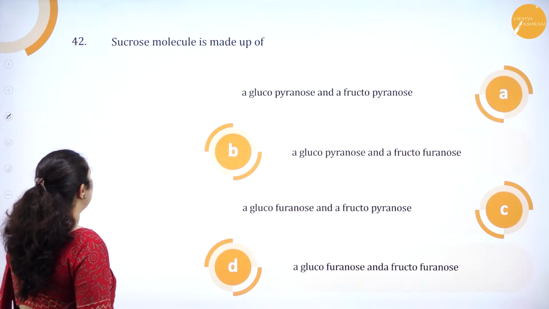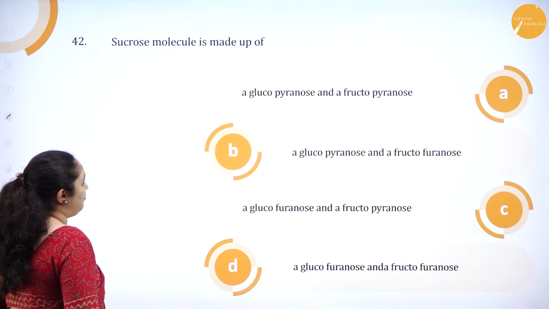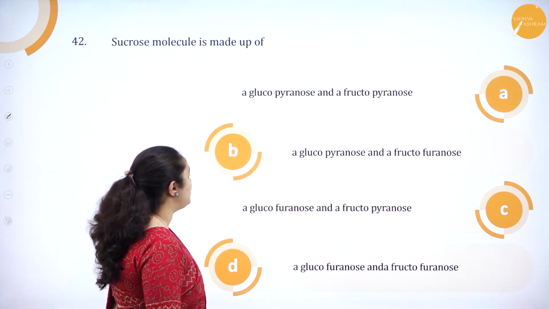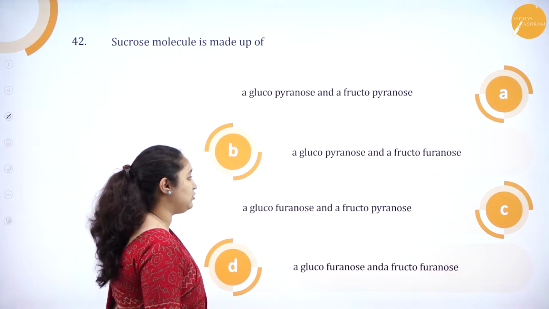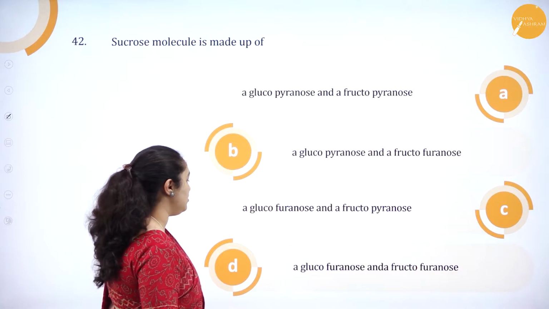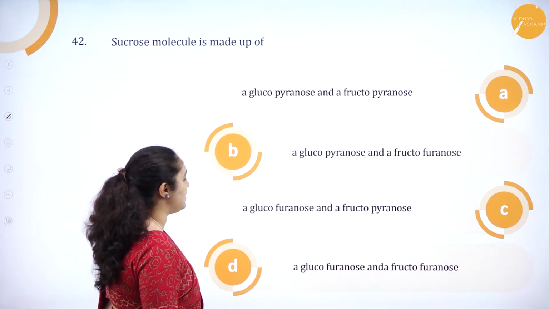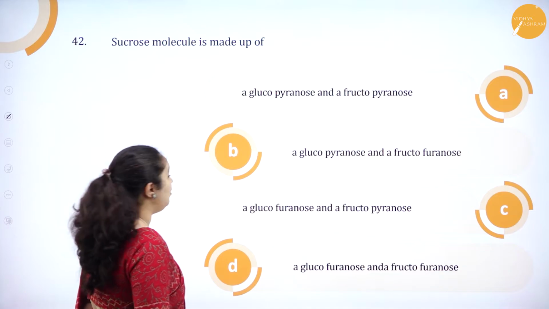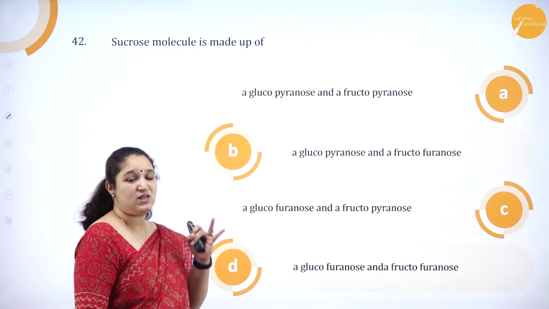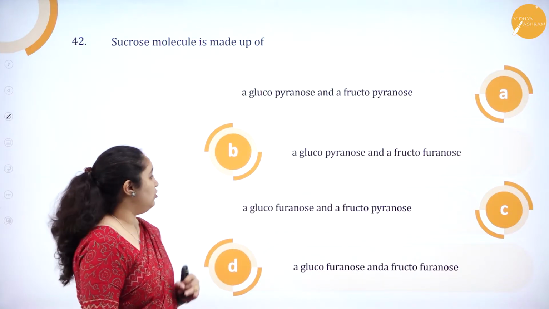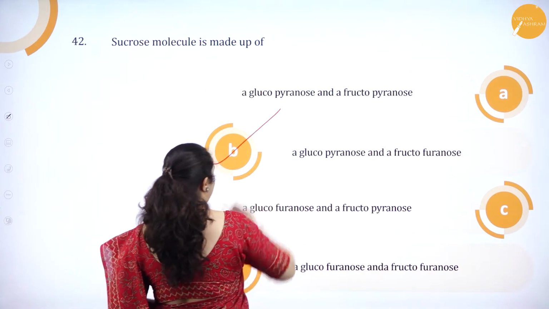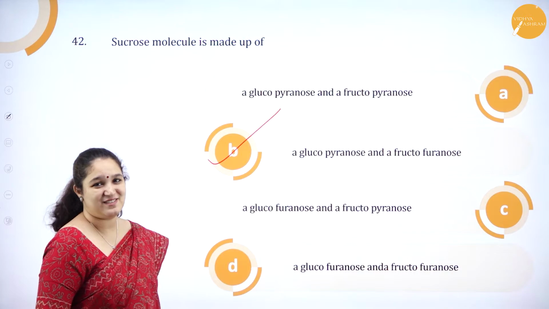Okay, next question. Sucrose molecule is made up of a glucopyranose and a fructopyranose. Option B, a glucopyranose and a fructofuranose. Option C, a glucofuranose and fructopyranose. Option D, a glucofuranose and fructofuranose. We know that sucrose is made up of glucose in the pyranose ring, fructose in the furanose ring. Correct, no? So, which is the correct answer? Pyranose and furanose. Option B is the correct answer.